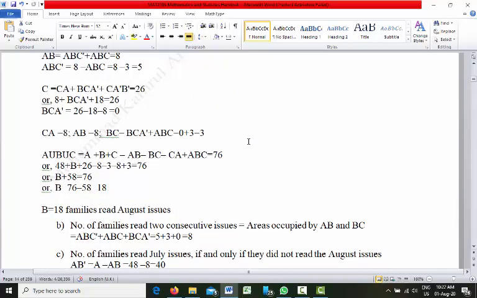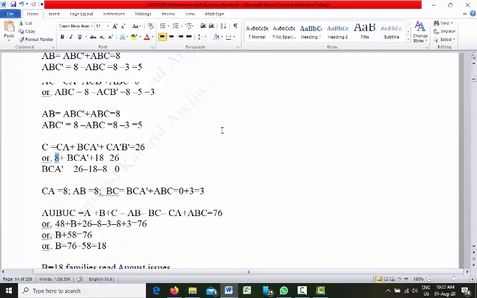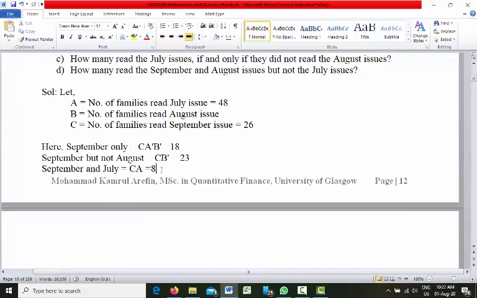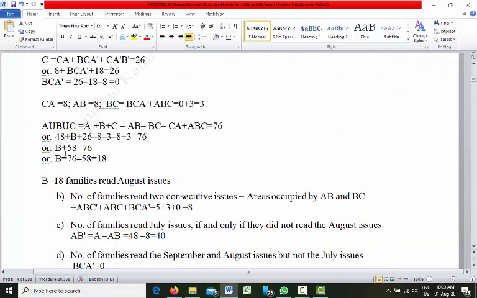Now, so CA is 8. We know it from the question. We don't know the value of BCA prime. We want to find it out.